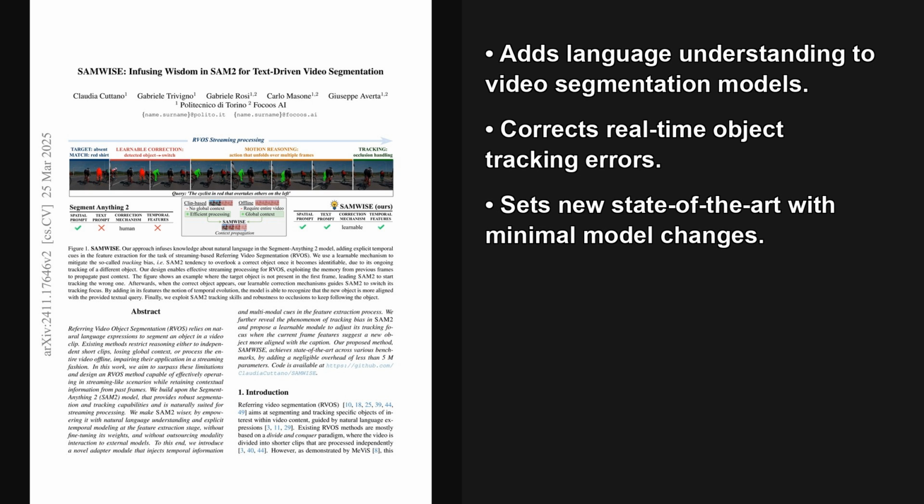Today, we're looking at a cool paper called SAMWISE, which stands for Infusing Wisdom in SAM2 for text-driven video segmentation. The main goal here is to improve what's called referring video object segmentation. This is essentially telling an AI to find and outline a specific object in a video based on a text prompt like "the cyclist in red." The researchers built their model, SAMWISE, to do this effectively in a live stream by making the underlying Segment Anything 2 model smarter about understanding language and time, all without expensive retraining.